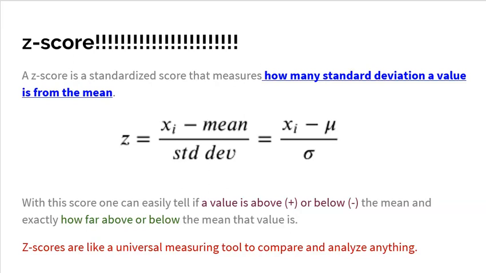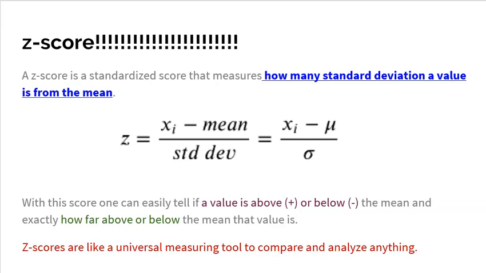If I'm taking a test, and there's 100 other kids in my school taking that same test, and I get an 86. Okay. Just knowing that I got an 86 tells me nothing about my position amongst my peers. Am I at the high end? Am I at the bottom? Am I in the middle? Where am I positioned at? So if you calculate my Z-score, you're actually calculating how many standard deviations I fall from the mean.